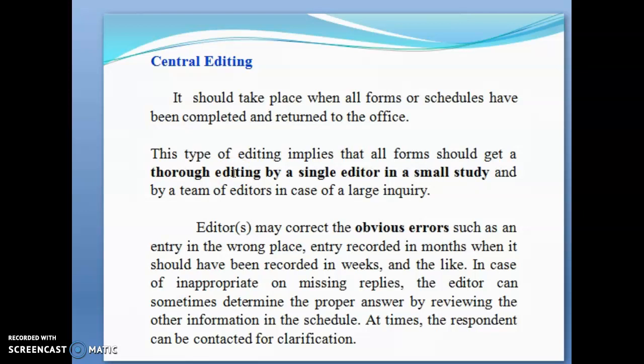So the editors or the researcher may correct the obvious errors which happen, such as an entry in the wrong place. So if an entry is recorded in months where it has to be recorded in weeks, you can change it in this way. And in case of inappropriate or missing replies, the editor can sometimes go and determine the proper answer by reviewing the other information in the schedule. Sometimes they can also contact the respondent for any further clarification needed.